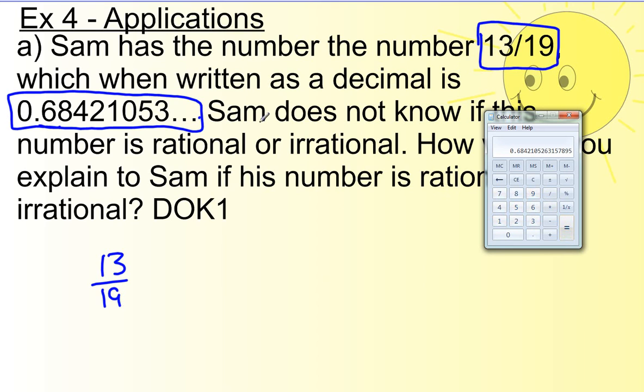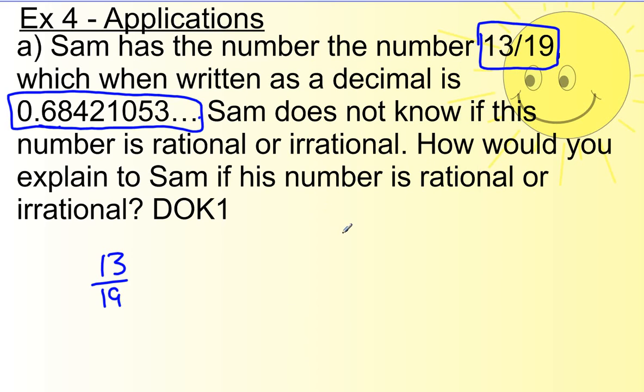See, there's that. I just divided on the calculator. 0.684210526315789. But it has to be a rational number because it started out as a fraction. It started out as 13 divided by 19. So this number is rational because it can be written as a fraction.